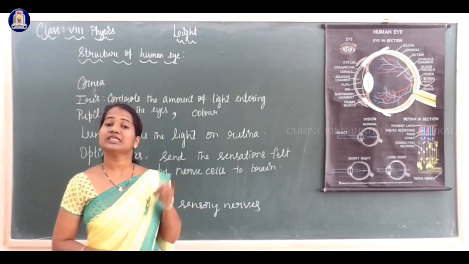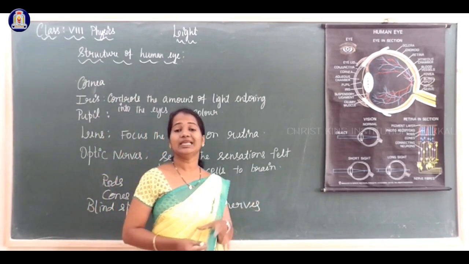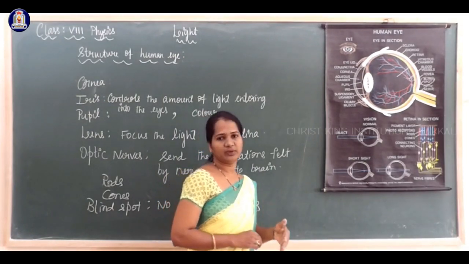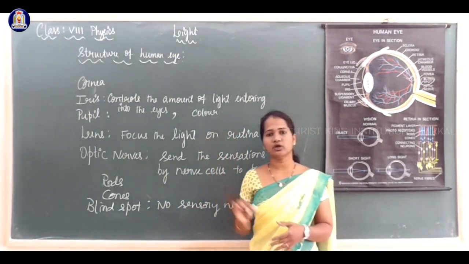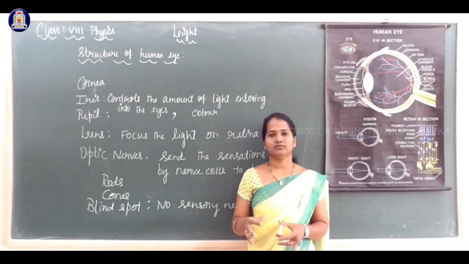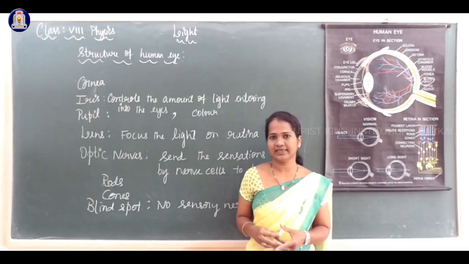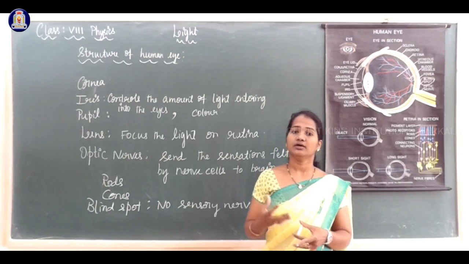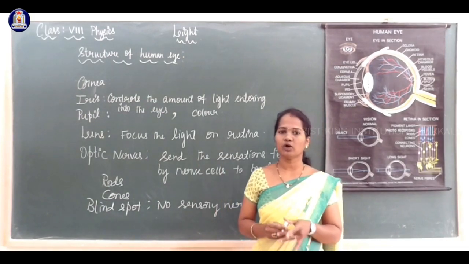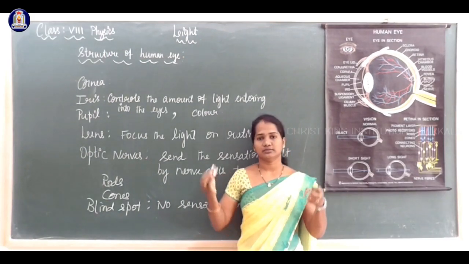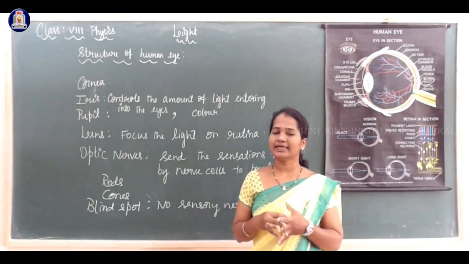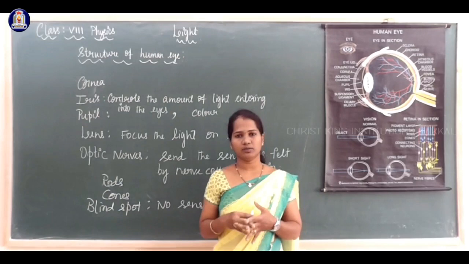Suppose the still images of a moving picture are made to focus on the eye at a rate faster than 1/16th of a second, we feel this image as a moving object. So with our eye we can see the object.